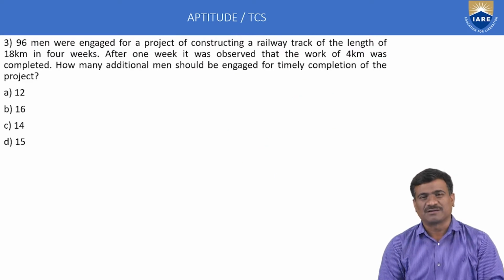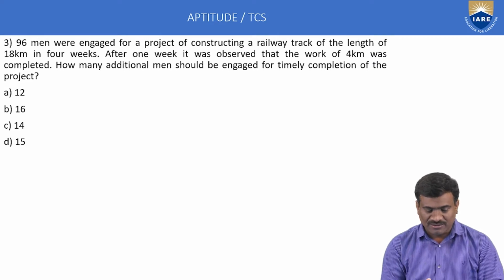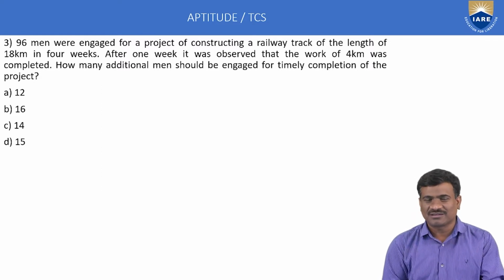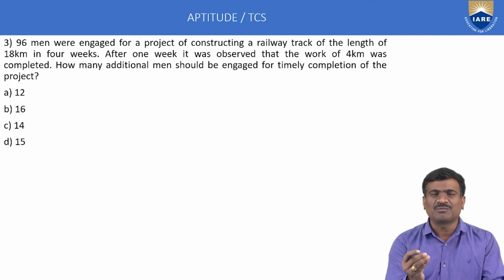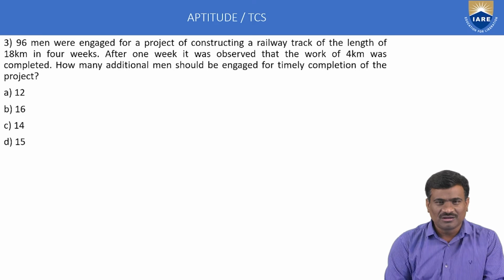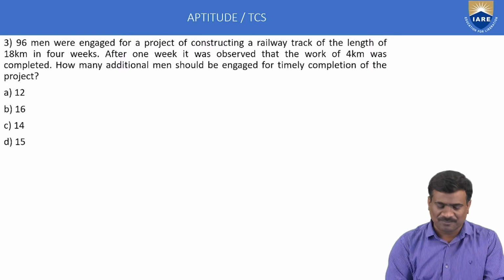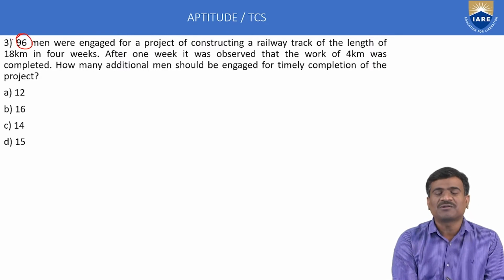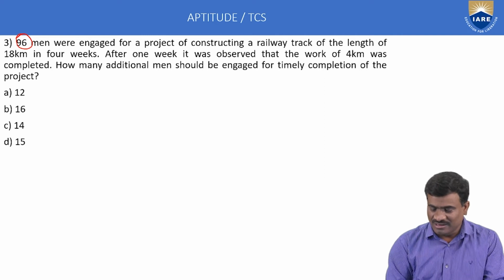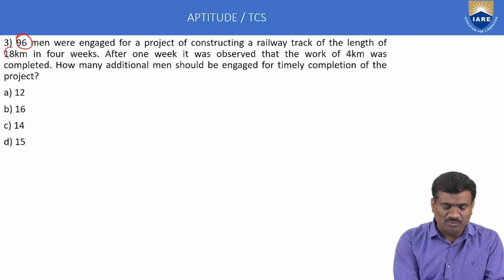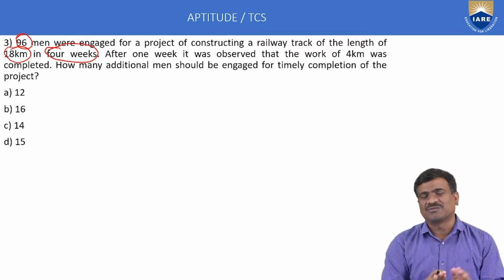Next, the third example. 96 men were engaged for a project of constructing a railway track of length 18 kilometers in 4 weeks. Weeks means time, so this is a time and work application. Work is inversely proportional to time. First statement, number of persons 96. Next, track length 18 kilometers. Length is the work, 18 kilometers. Next, days, 4 weeks. This is called the first equation.